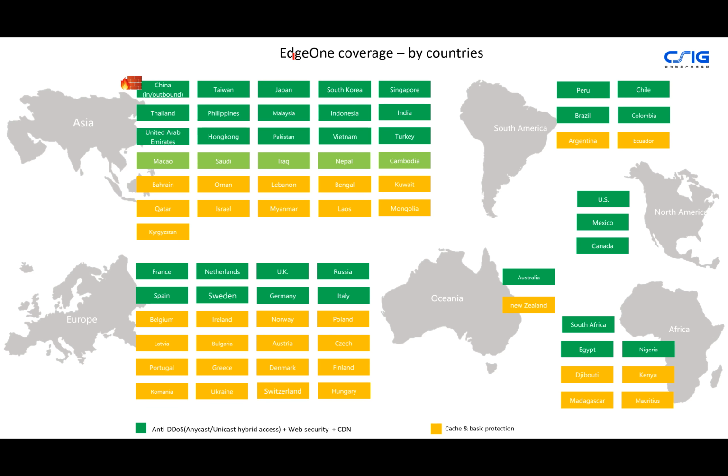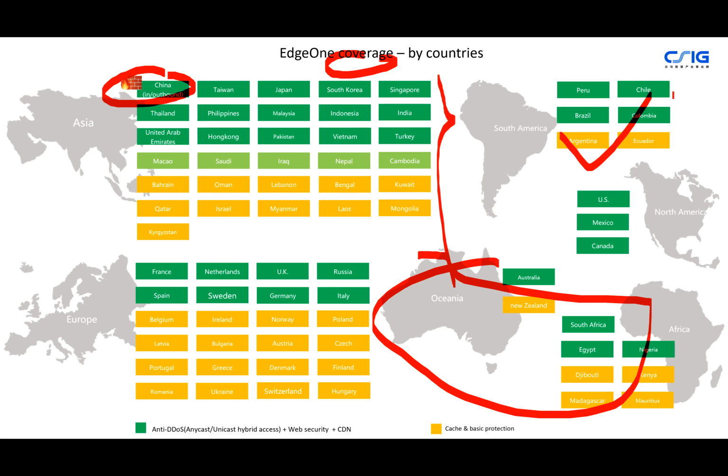And in terms of the country coverage, or the regions or locations of the edge nodes, we keep expanding. Of course, China is our playground. We have the most comprehensive coverage in China, and we also take care of the traffic going in and out of China. We offer different kinds of solutions to serve different needs, and we also have coverage in most countries in APAC, EMEA, and North and South America.